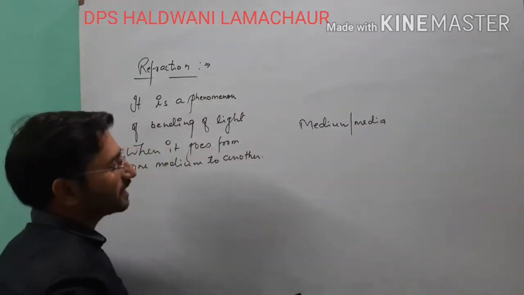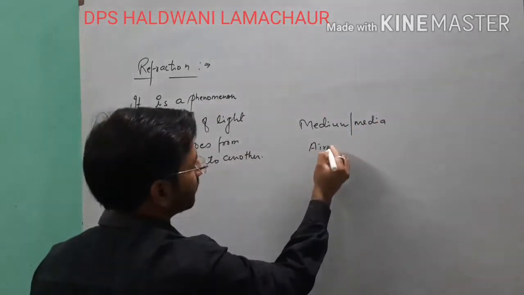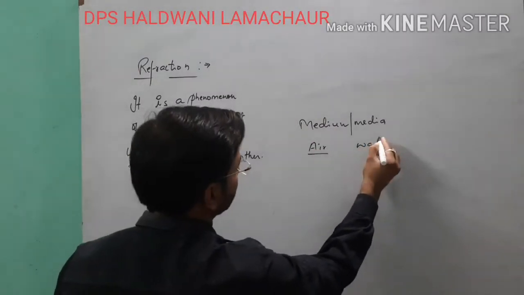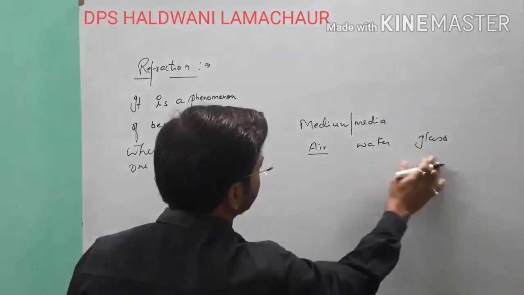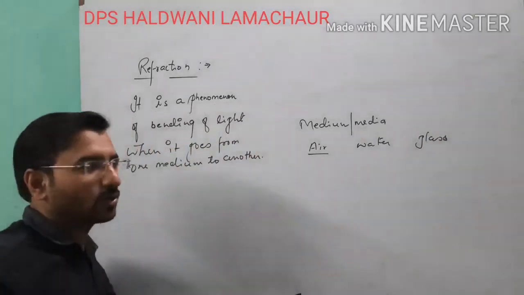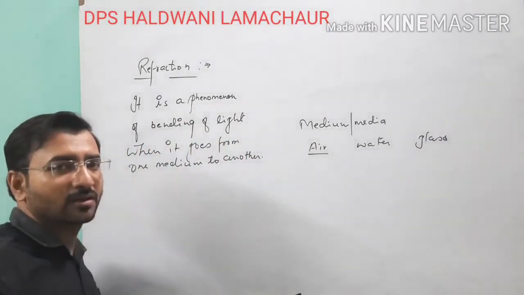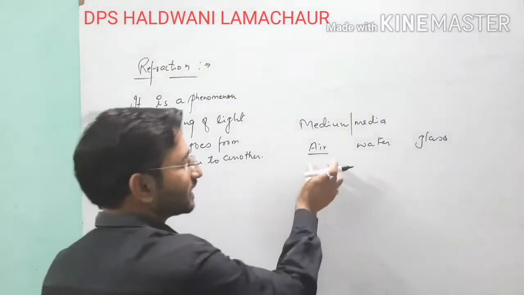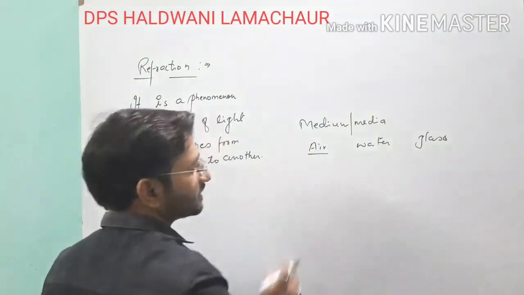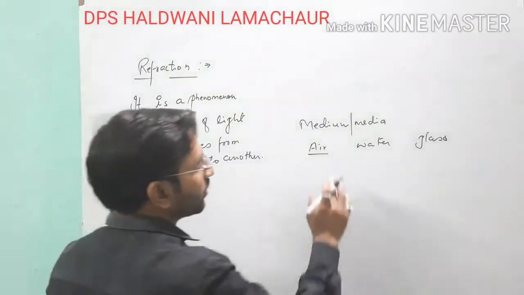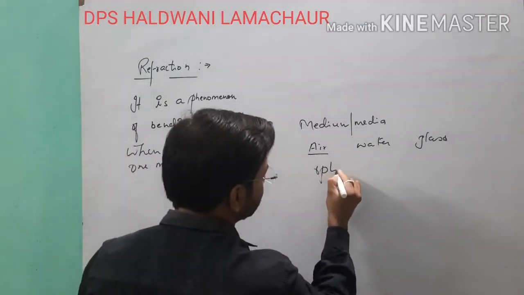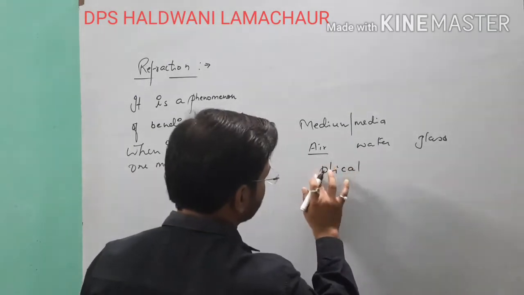So medium means, as you have different mediums, you know, air, water, glass and many more. These are the mediums which have their own optical density, which will decide which medium is denser and which medium is rarer.